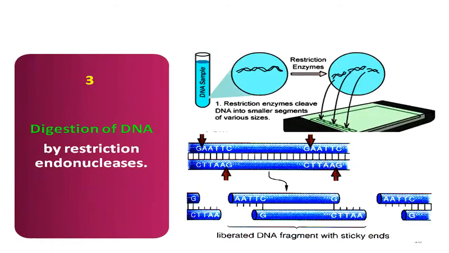And the next step is we will be digesting the DNA, the sample whatever we have taken. Digesting means we have to cut it somewhere where it should not get any harm. So we will be cutting with the biological scissors, which are the restriction endonucleases, in between the GAAG.